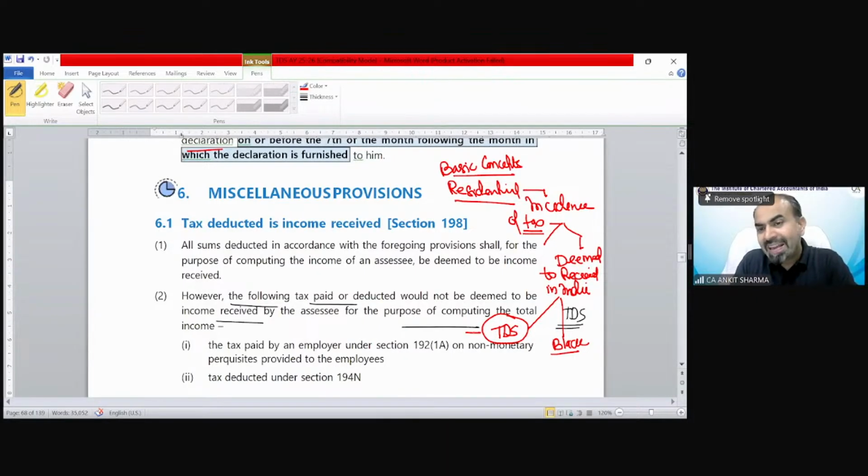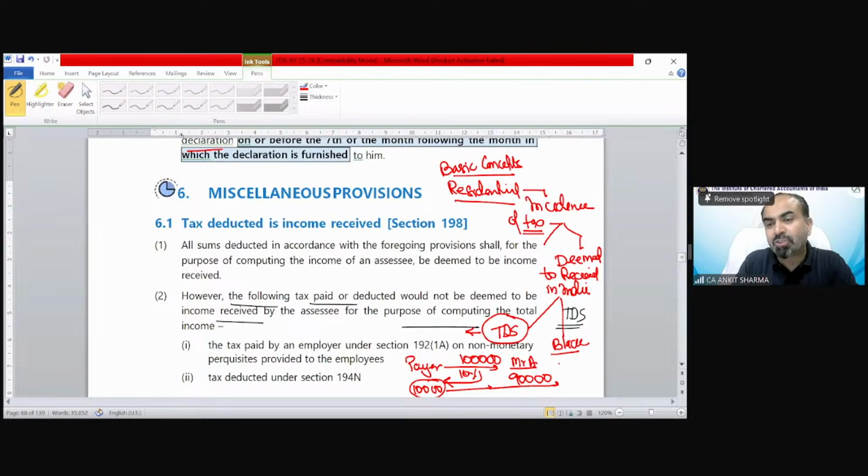So why is TDS treated as deemed to be received in India? Suppose your payer is going to pay you 1 lakh rupees, Mr. A, but 10% TDS has been deducted by the payer. So you are actually receiving only 90,000. But this 10,000 is also going to be treated as your income.